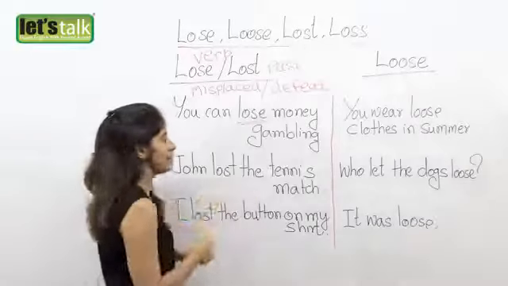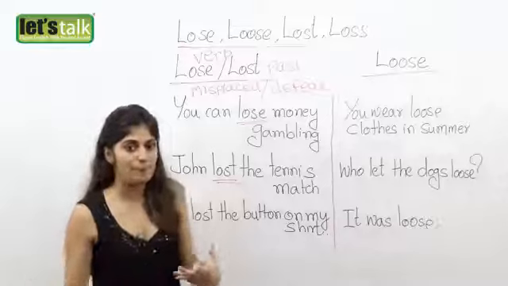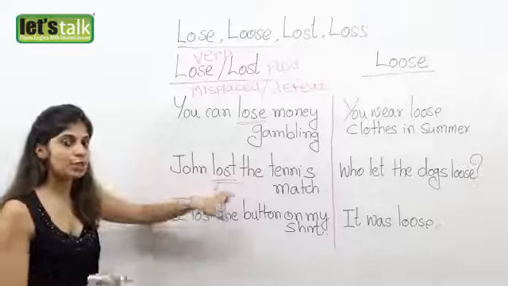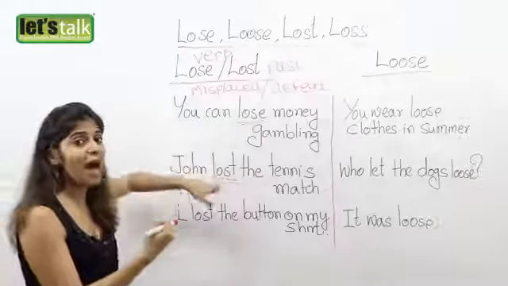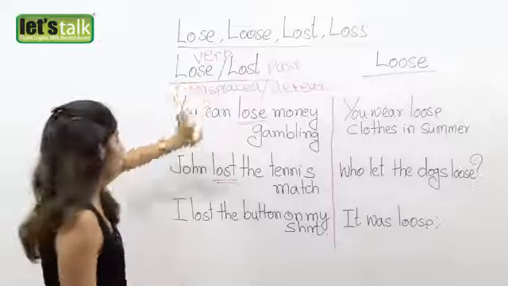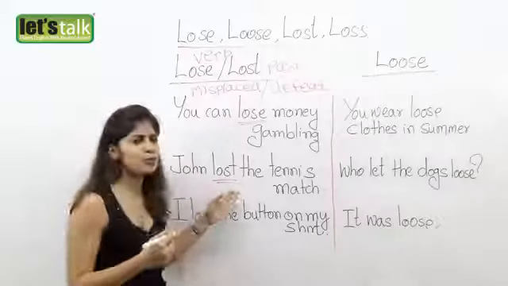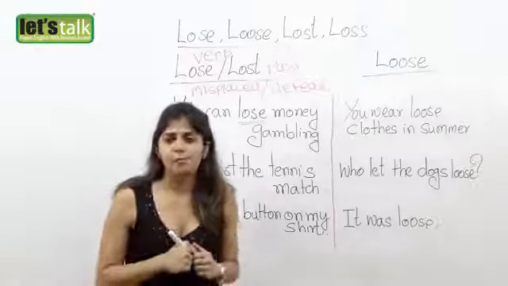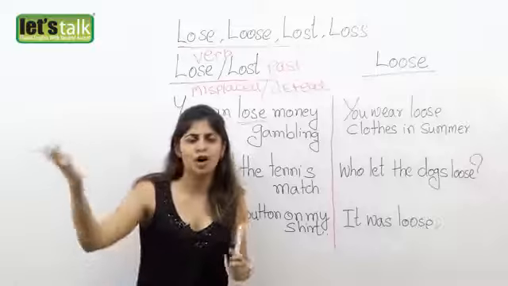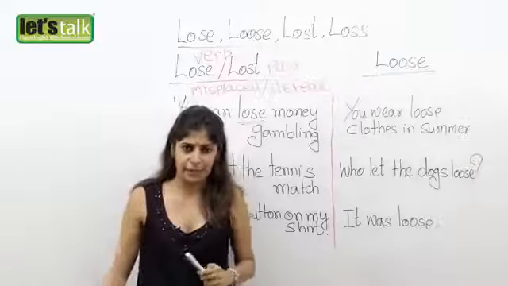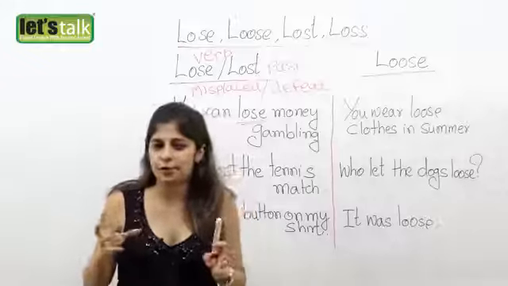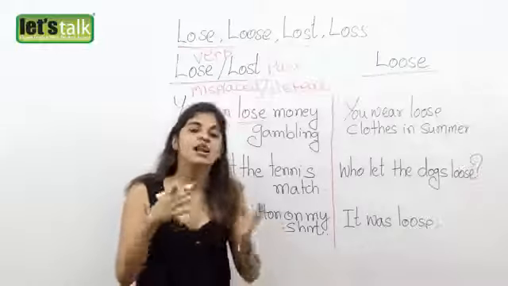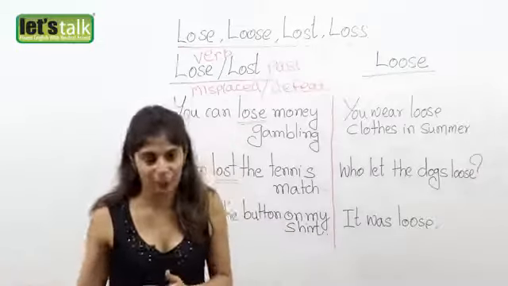We are going to look at another sentence here. John lost the tennis match. So he didn't win the match, right? So it's basically a defeat, isn't it? So that's where we use the word lost. It's the past of the word lose, all right? And we also use the word lost as a subtle word for death. If you said her grandfather died in an accident, it sounds a little rude. A better way of saying it is she lost her grandfather in an accident, okay?